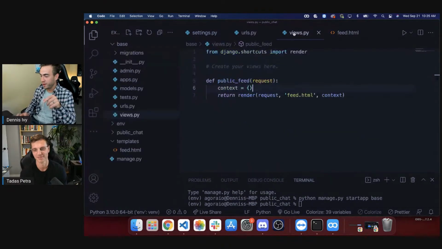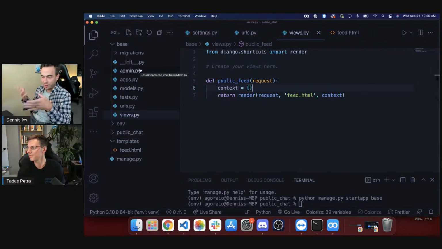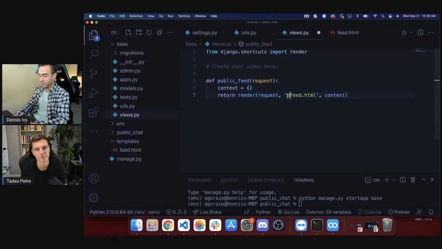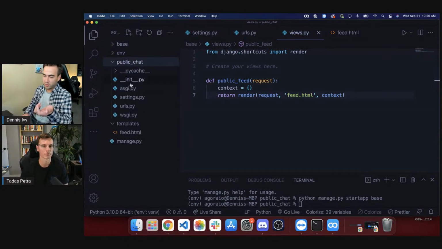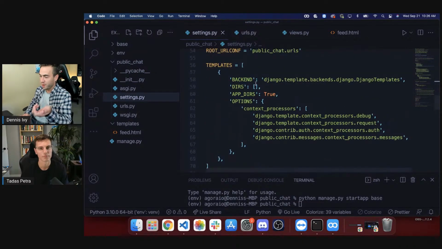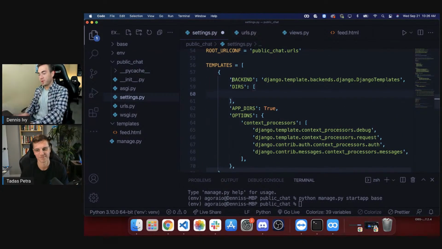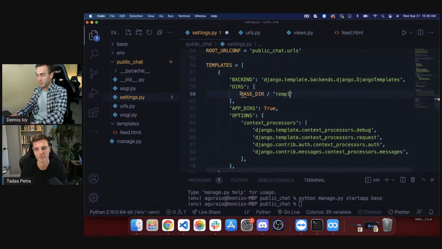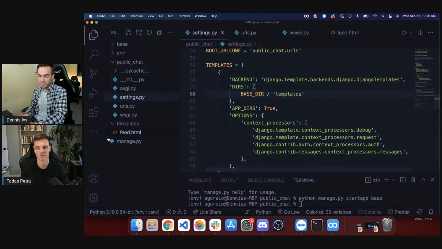What I did is instead of creating my templates inside of my app, I'm just going to create a templates folder out here. I put the template in here. So that's at the root directory. And there's different ways to do this in Django, but essentially once you do this, you need to let Django know where to look for this file. So I'm not having to do something like base and then /feed.html. We created that folder, and then to actually make this work, I always start reverting to the base just because I go into teacher mode. But we're going into the templates DIRS attribute right here, and then we're going into base directory / and templates. So we're telling Django, hey, we're storing templates here in the base directory within the templates folder.